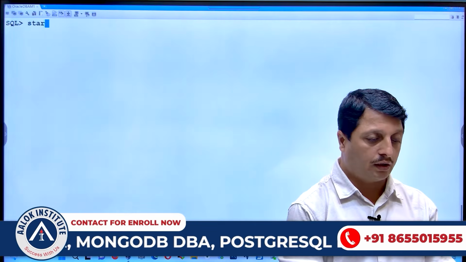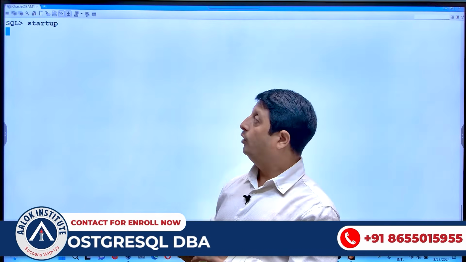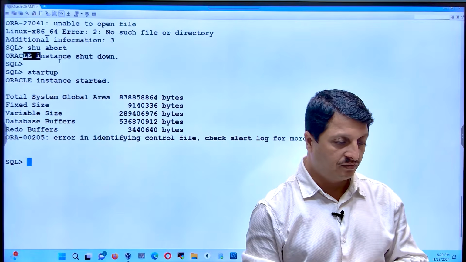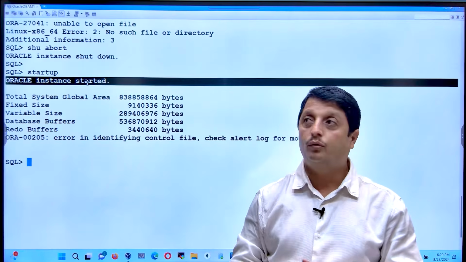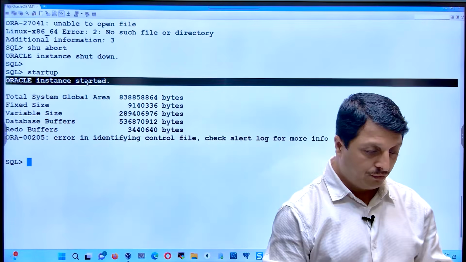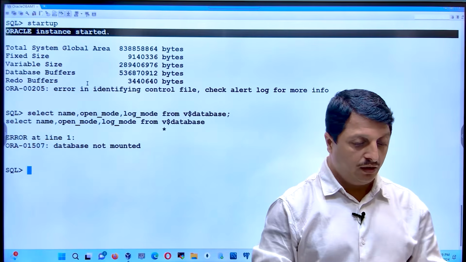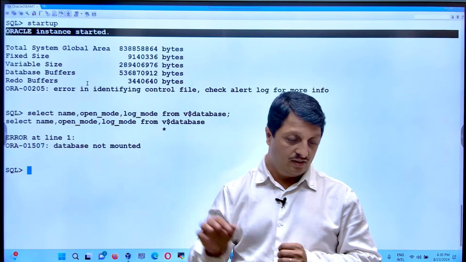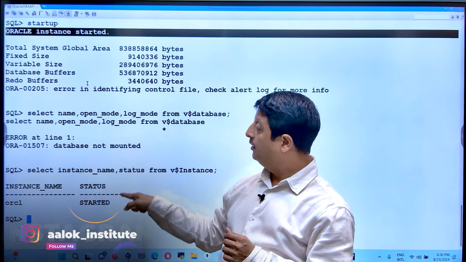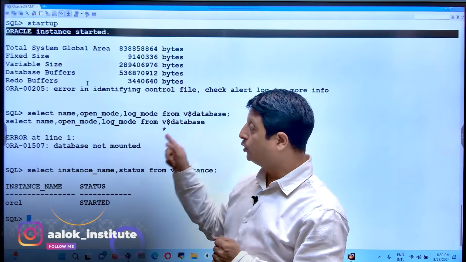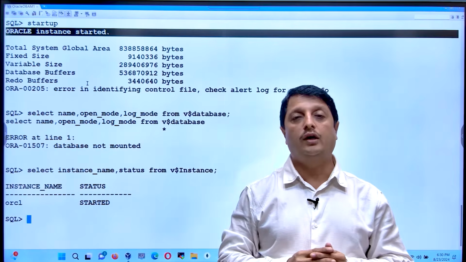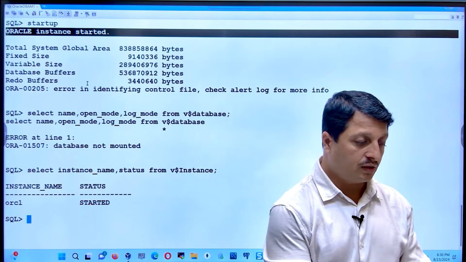Let's try the startup option. If I try with startup, instance shutdown, the opposite is instance started. You can see here it is started, but where is it stuck? It's stuck at the mount state. Now reconfirm whether it is mounted. No, it is not mounted. Is the instance started? Yes, the instance is started. You can see instance started but not mounted is what you have to answer. Here it is not mounted because it is unable to get the control file. Now how do you check?